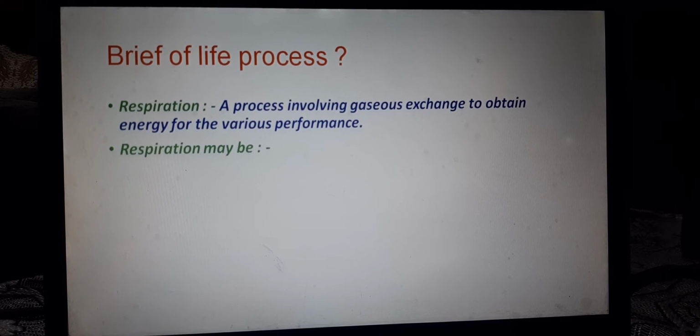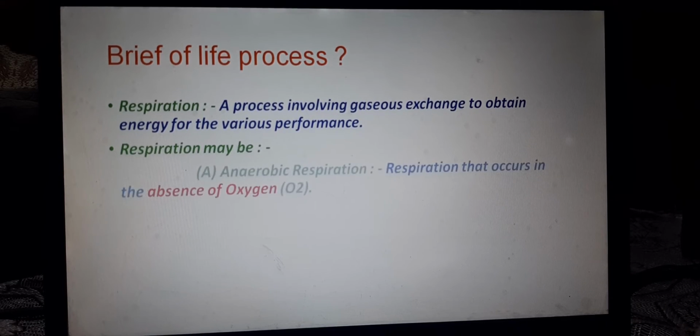Second, respiration may be of two types. First, anaerobic respiration. The respiration that occurs in the absence of oxygen can be called anaerobic respiration. Remember that it occurs in the absence of oxygen.